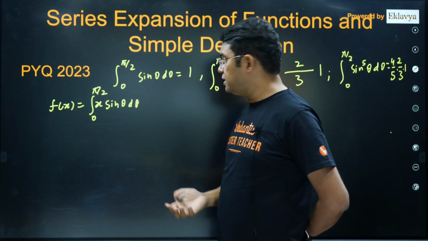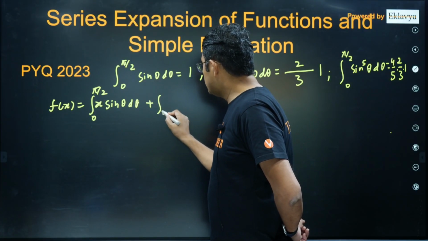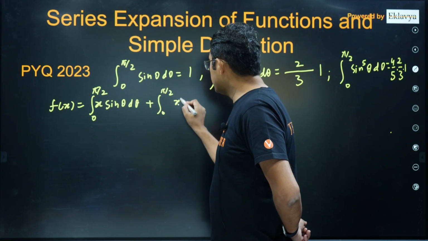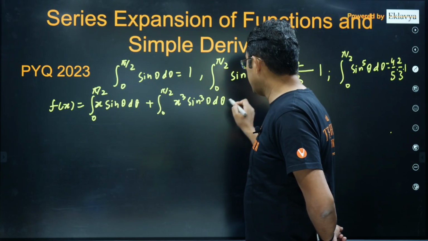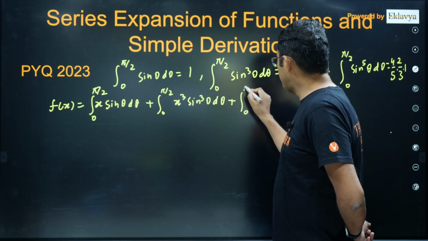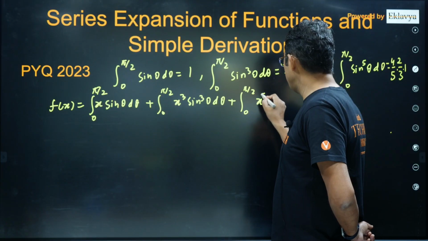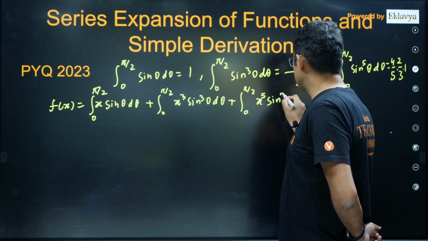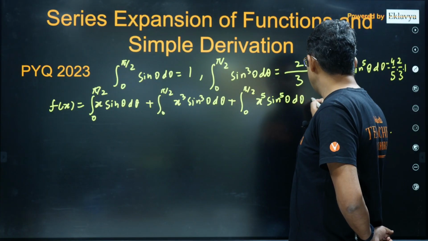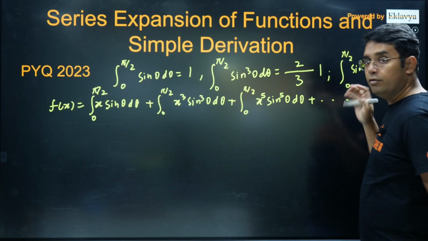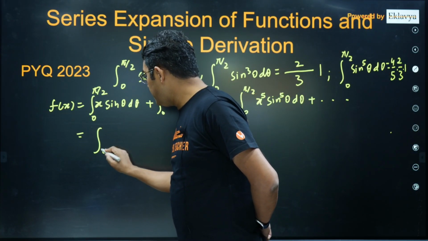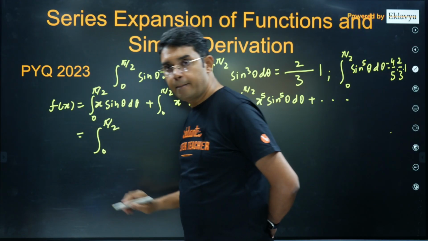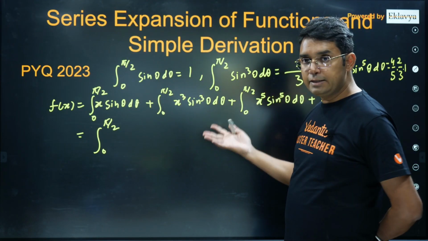I can consider x as a constant, plus the integral from 0 to pi by 2 of x cubed sin cubed theta d theta, that is the second term, plus the integral from 0 to pi by 2 of x to the power 5 into sin to the power 5 theta d theta, and so on. The next term will be of power 7 also. Now you can see I can bring everything under a single integration sign, because the limit is the same.